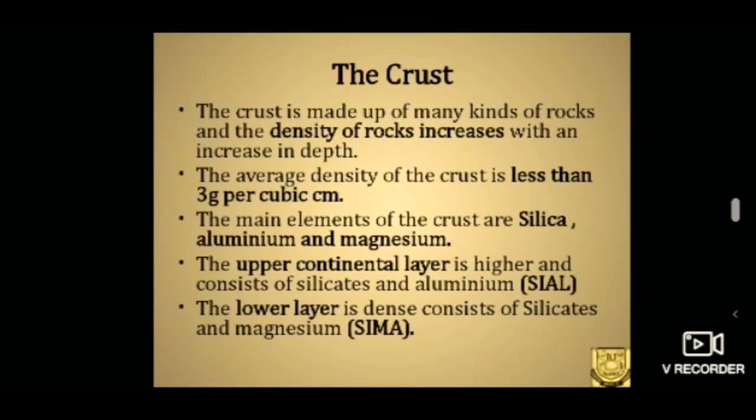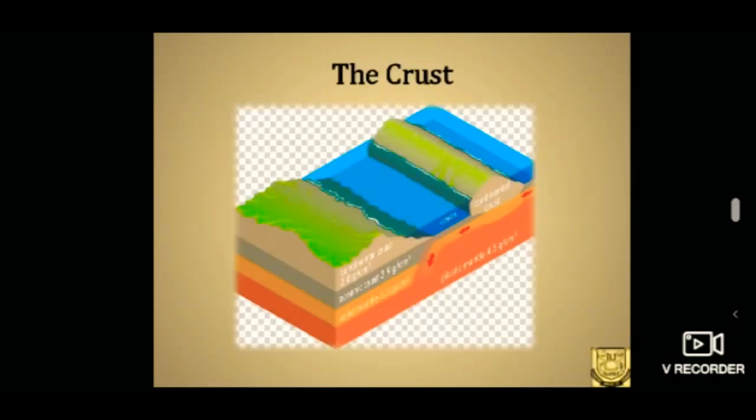For example, under the mountains like Himalayas, the thickness may go up to 75 km. And a very important fact to know is that most of the continental crust is made up of hard granite. Next, the oceanic crust. It is also made up of hard black igneous rock called basalt. So I'll recollect again. That is, continental crust is usually made up of hard granite, and at the same time the oceanic crust is made up of hard black igneous rock. Usually it is called as basalt.